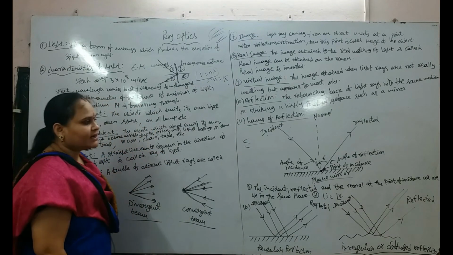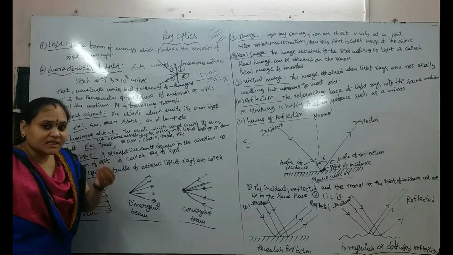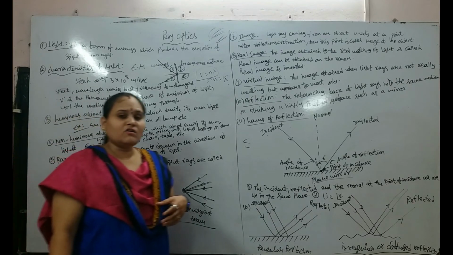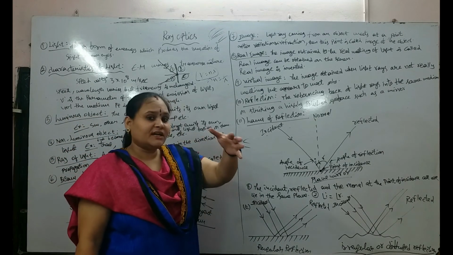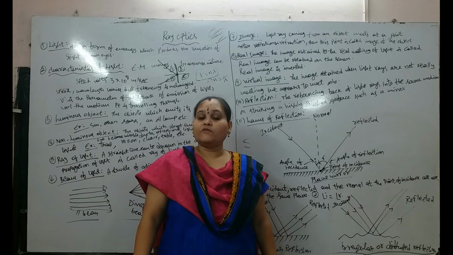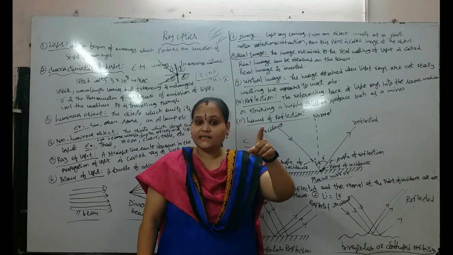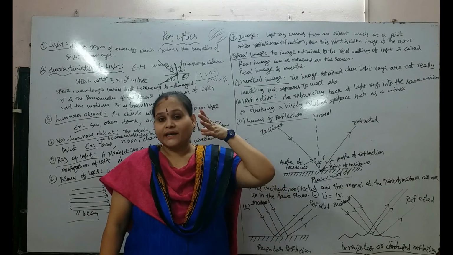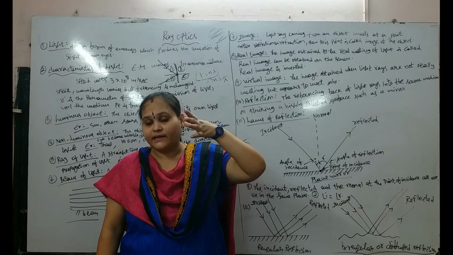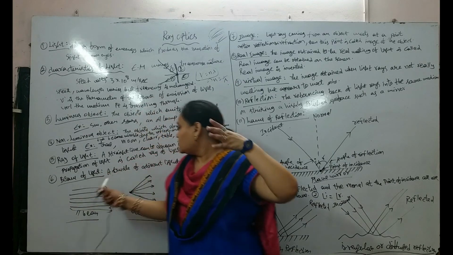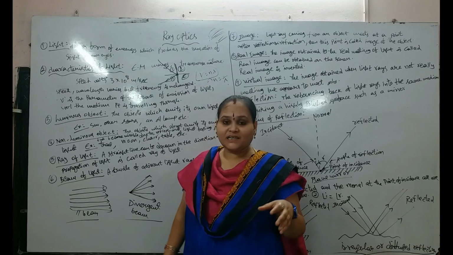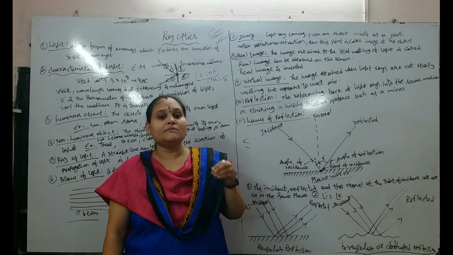And next is the ray of light. A straight line drawn along the direction of propagation of light is a ray of light. Only a straight line indicates a ray of light, but a bundle of adjacent light rays is a beam of light.